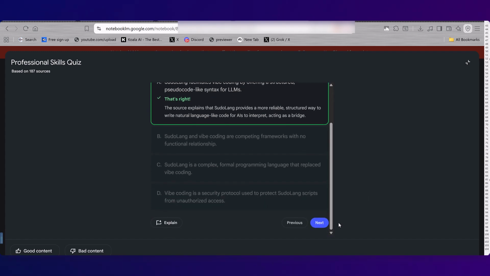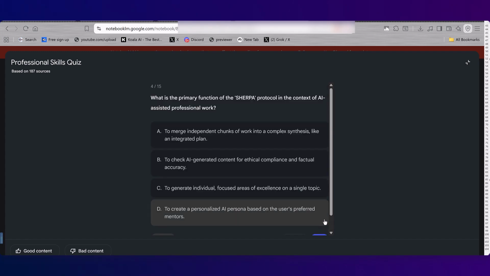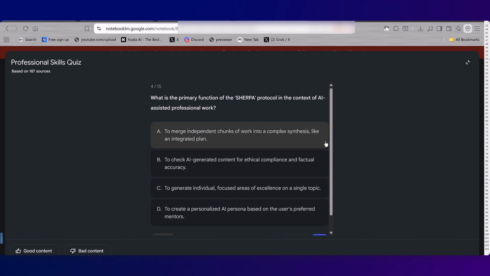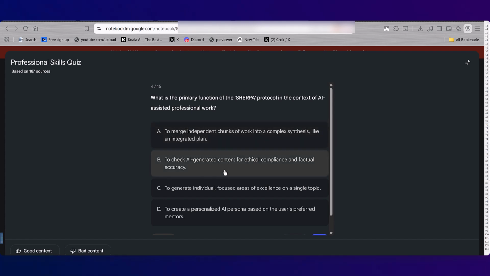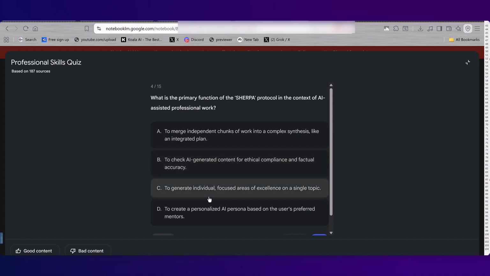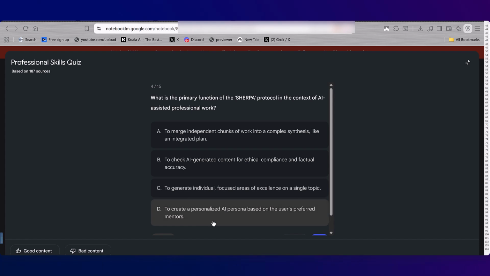What's the primary function of the Sherpa protocol in the context of AI-assisted professional work? Complex synthesis, check for ethical compliance, generate individual focused areas of excellence on a single topic. To create a personalized AI persona based on the user's preferred mentors. Wow.